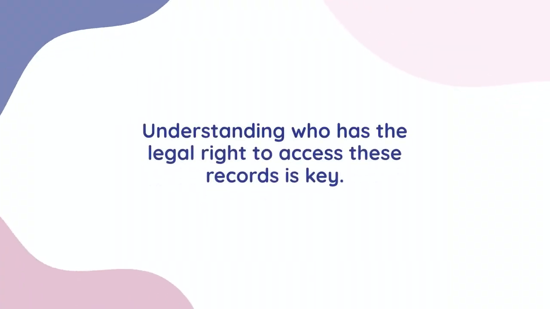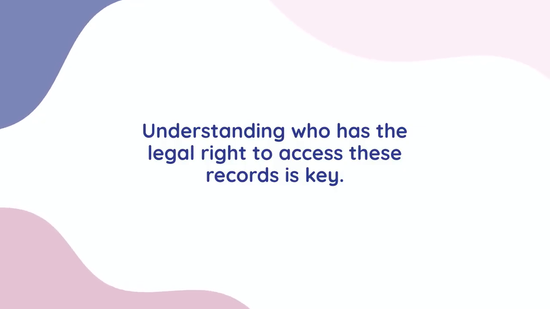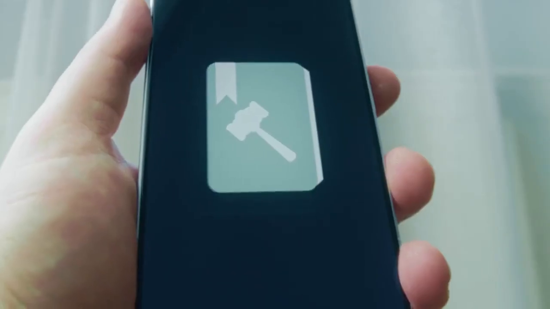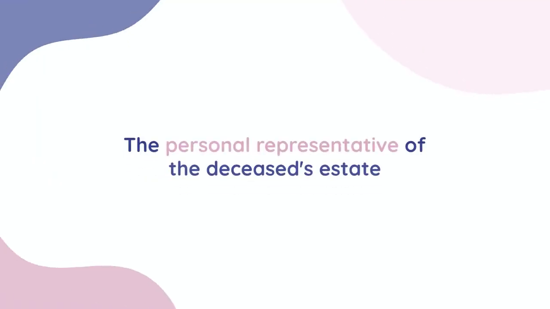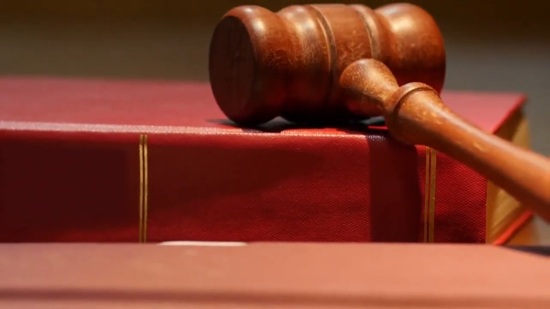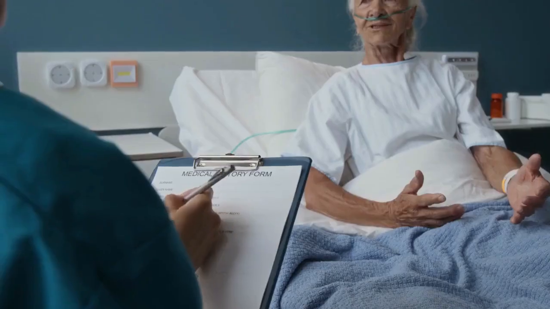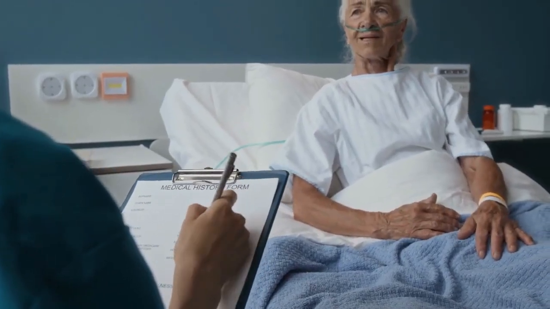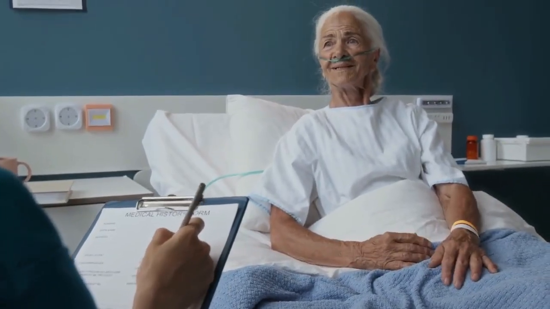The key lies in understanding who has the legal right to access these records. The primary person with this right is called the personal representative of the deceased's estate. This is usually the executor or administrator named in the will or appointed by a court. If you are the personal representative, you have the same rights to access the records as the deceased person would have had when they were alive.